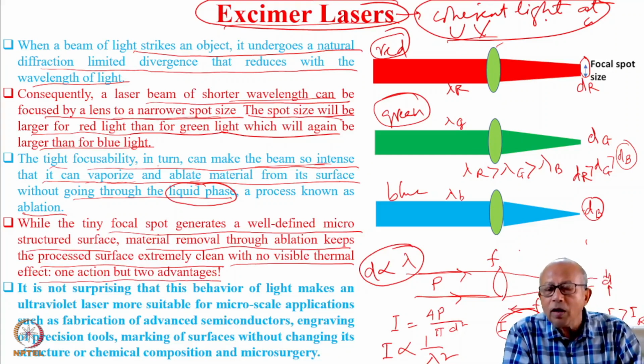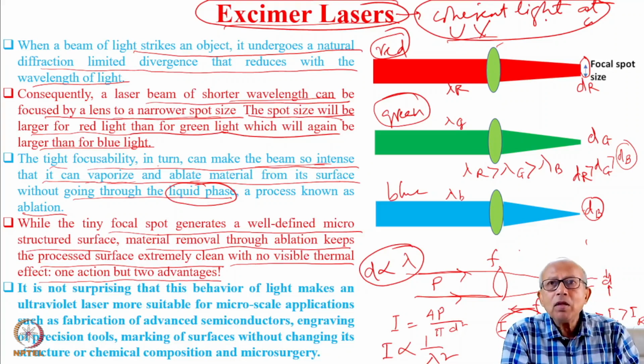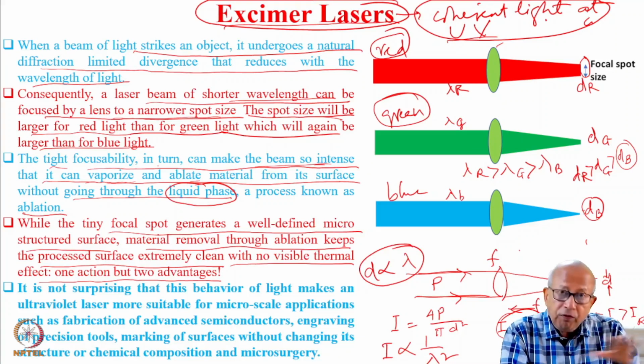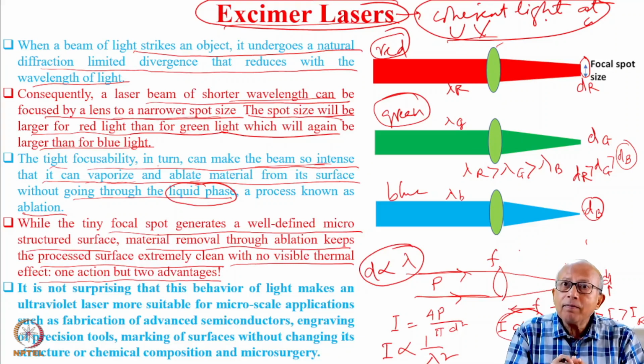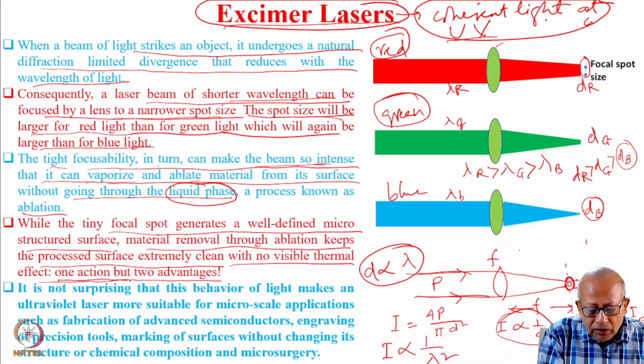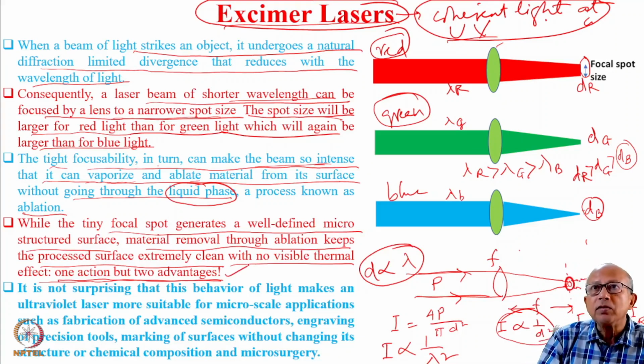No thermal effect, because the material doesn't melt. It doesn't go into the liquid phase. It goes directly to the vapor phase from the solid phase. So the surface on which you are creating such microstructure will remain absolutely clean and neat. That means one action but two advantages. This has very important applications.